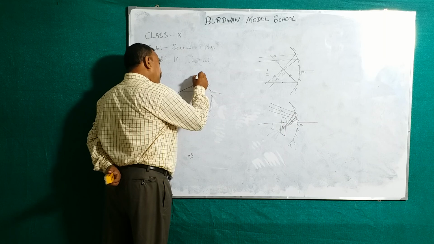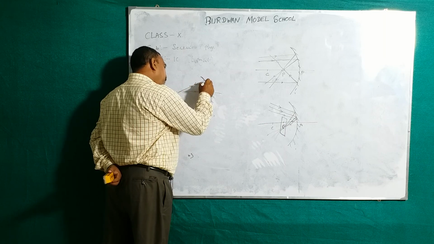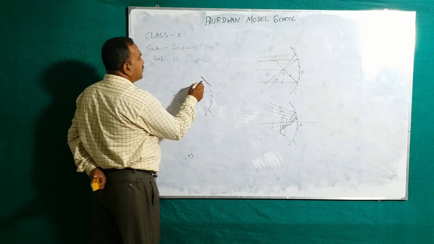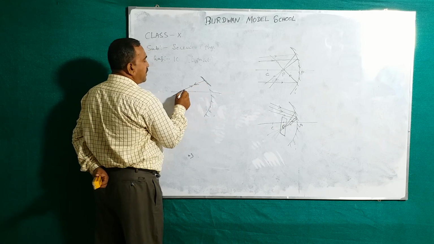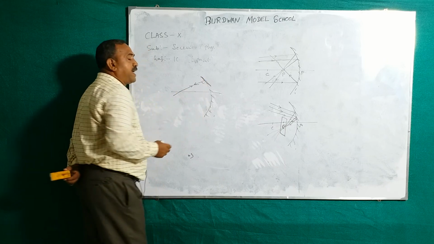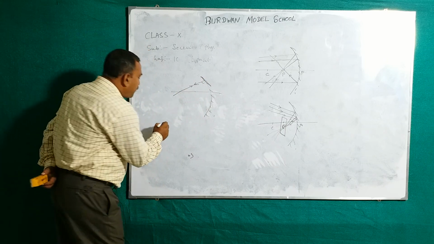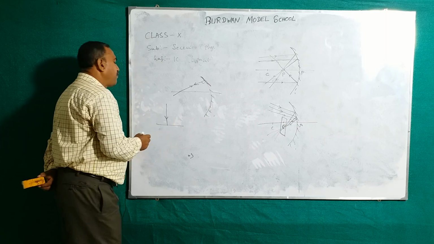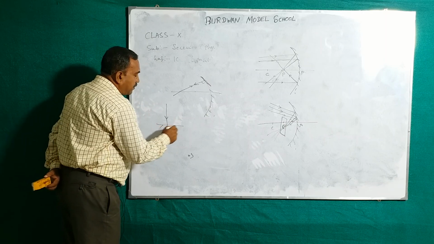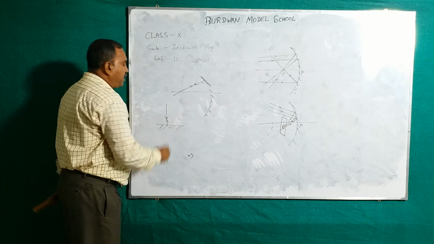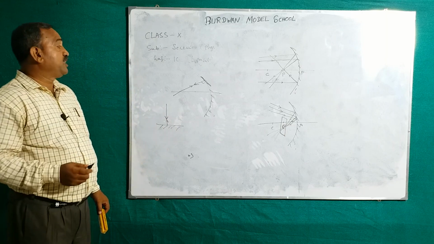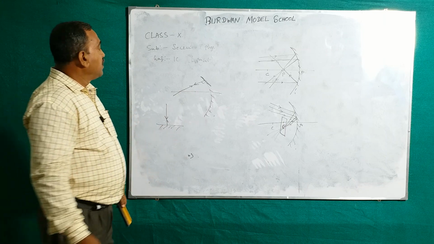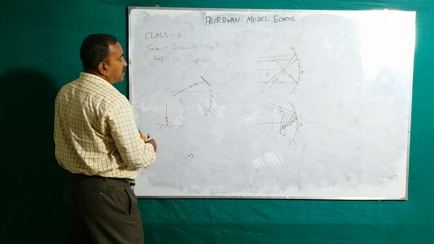Because if you draw a perpendicular at that point, that is the tangent, and this is the radius, so it makes an angle of 90 degrees. If the light is incident perpendicularly on the mirror, the reflected ray will follow the same path but in the opposite direction. So this is the reflected ray.